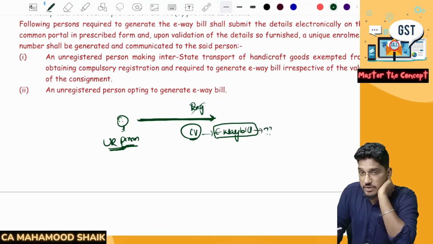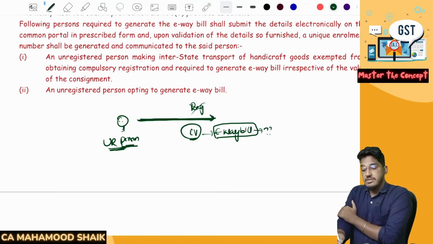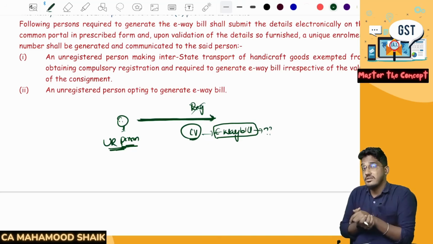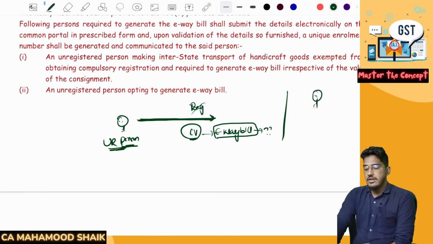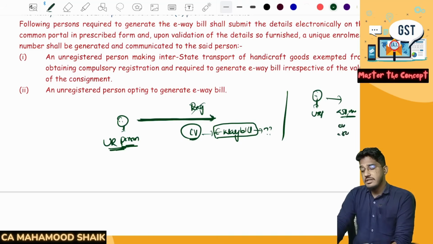You are telling here e-way bill is mandatory if you are a person making supply of notified handicraft goods, even though the consignment value is less than 50,000 rupees. If you are unregistered also, you have to generate the e-way bill. Or there could be another case. Say, for example, you are an unregistered person causing movement of general goods, not notified handicraft or handmade goods, and the consignment value is less than 50,000. Generally speaking, an e-way bill is not required.